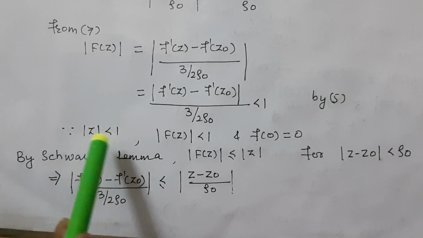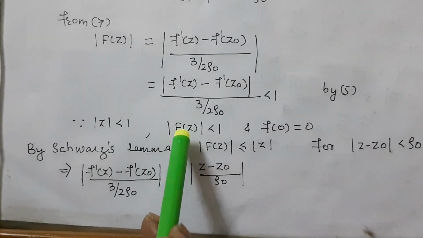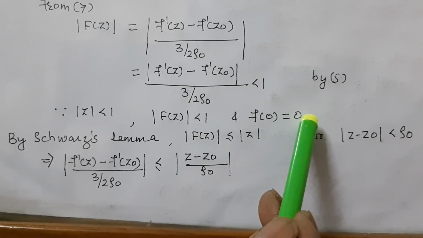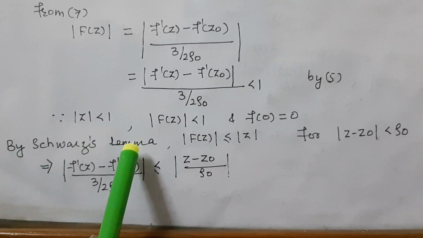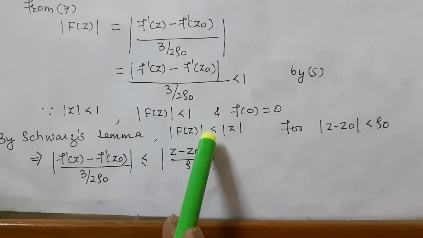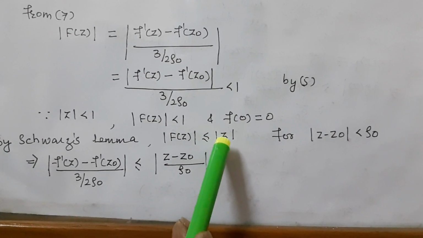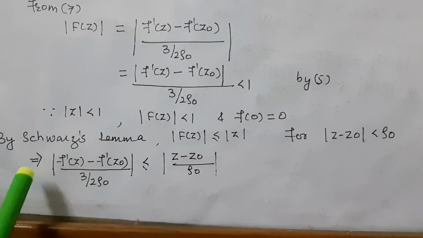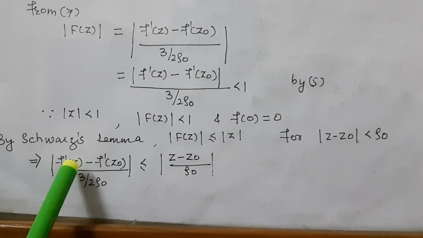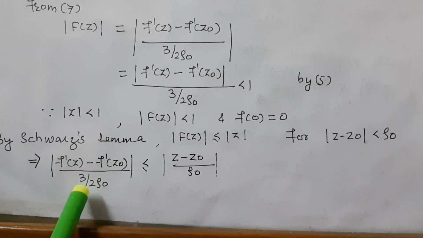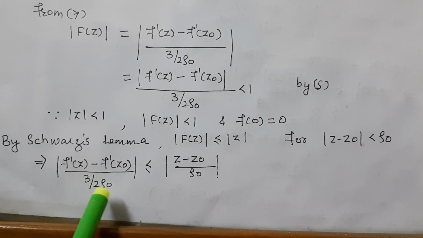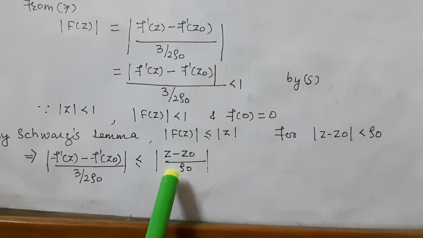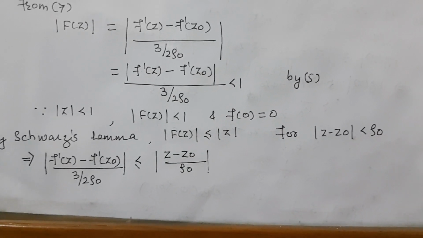It means |ζ| is less than 1, |F(ζ)| is less than 1, and F(0) = 0. By using the Schwarz lemma, |F(ζ)| is less than or equal to |ζ|. Here applying this lemma, |f'(z) - f'(z0)|/(3/(2 rho0)) is less than or equal to |z - z0|/rho0.